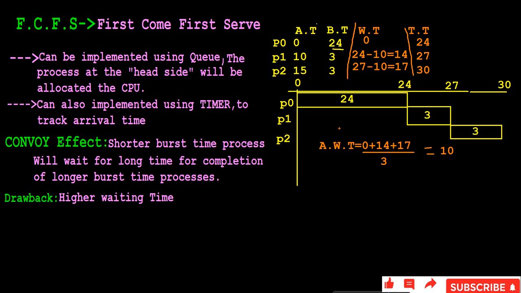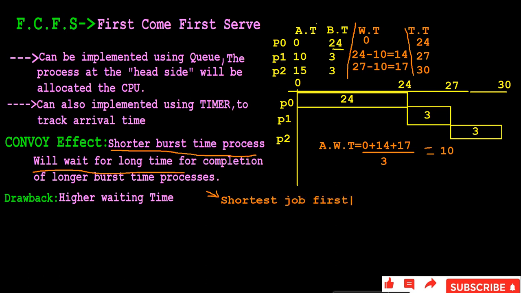In the same way, P2 is also waiting for a long time, even though it requires very little time. This is known as the convoy effect, right? A shorter burst time process will wait for a long time for the completion of longer burst time processes. This is called the convoy effect. To overcome this, we have another scheduling algorithm known as shortest job first.